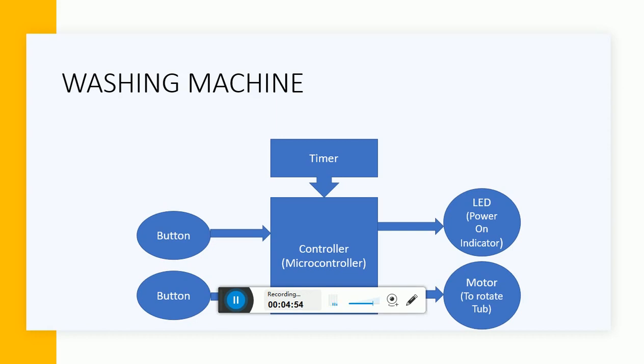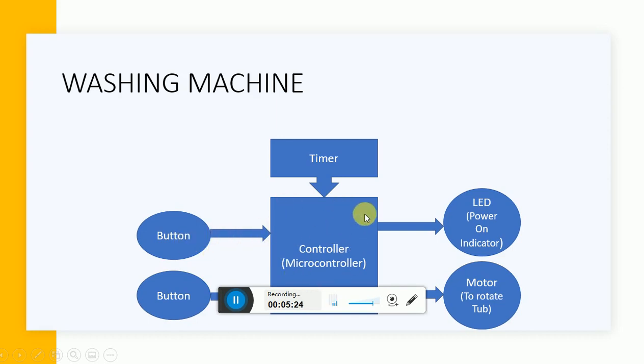So the motor is actually rotating, and the tub is mounted on the motor. This is what we are going to learn today, how this can be implemented in Tinkercad. Now, you understood what a button, an LED and a motor are. These are very common names which we have heard. So now we have to use these elements along with the microcontroller.